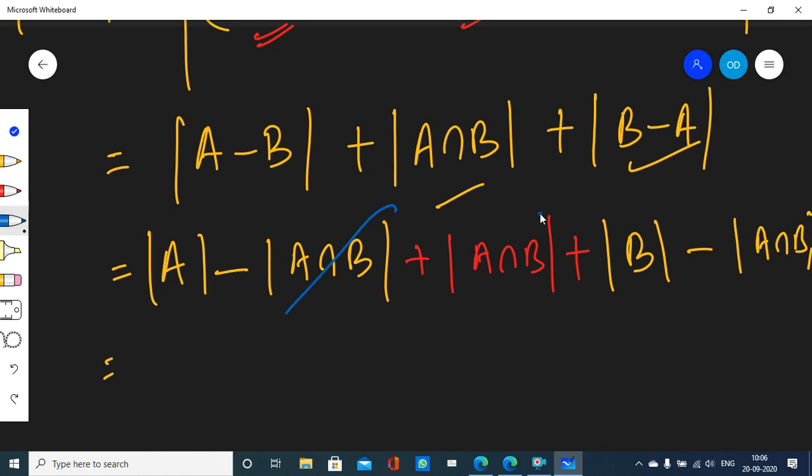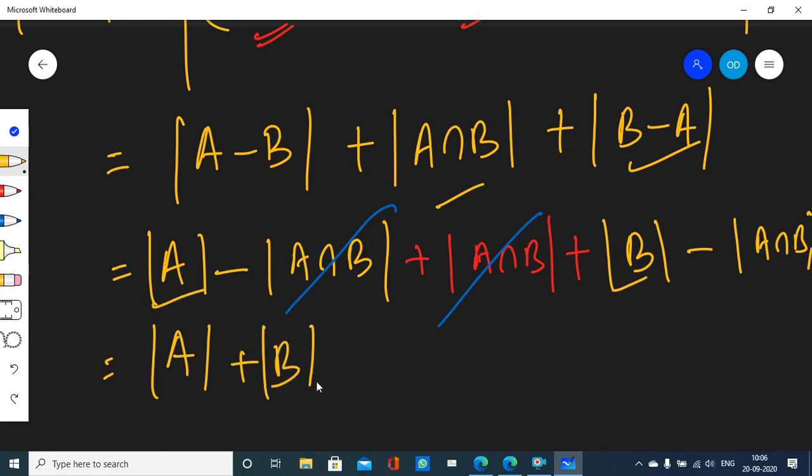Well, these two numbers will cancel out, right? So what are you left with? Cardinality of A plus cardinality of B minus cardinality of A intersection B. What is this?